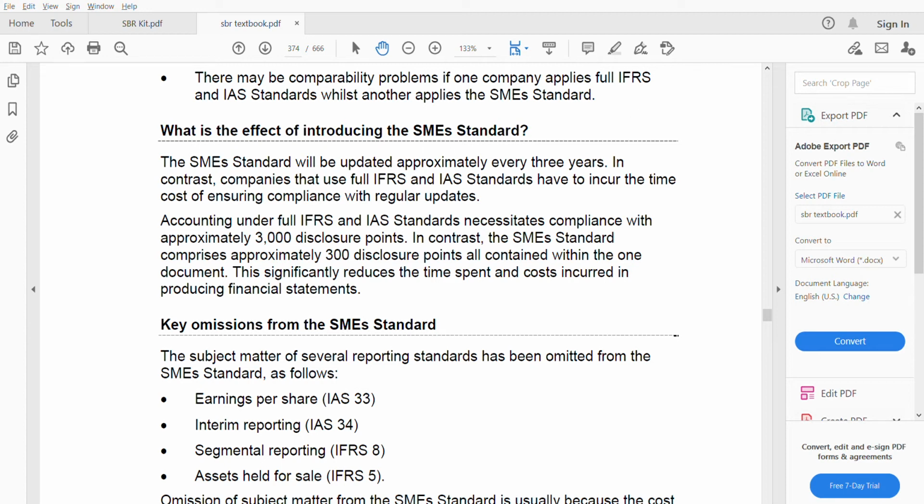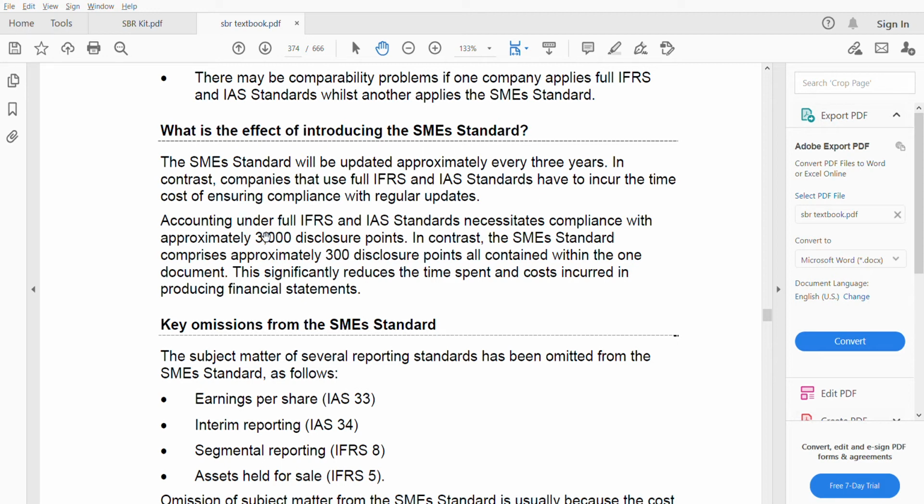Okay. In contrast, companies that use full IFRS have to incur the time cost of ensuring compliance with regular updates. This is the advantage they are taking. Advantage is because full IFRS regularly they have to update. They have to update more than the SME standard. The SME standard is every 3 years. IFRS is not every 3 years. Maybe annually, maybe quarterly, like that. So more time is needed there. Okay, more cost will go for full IFRS.